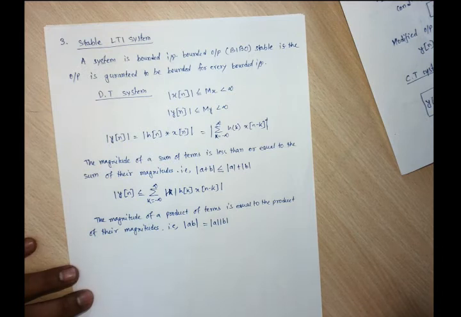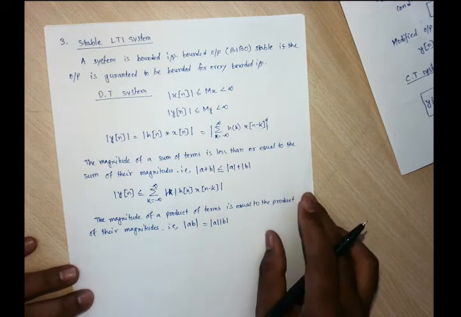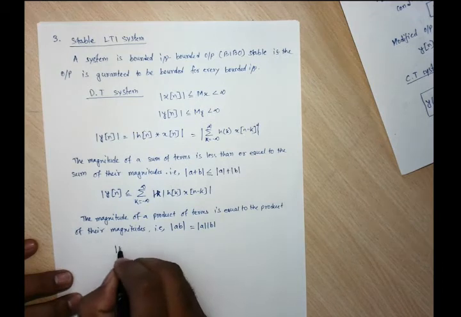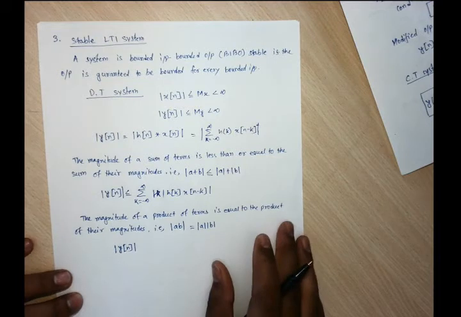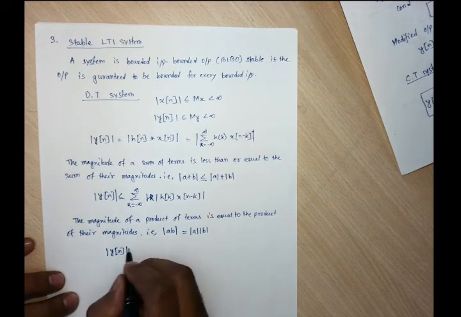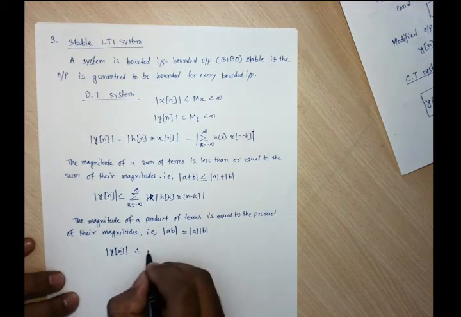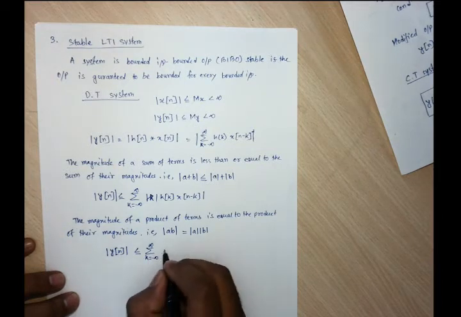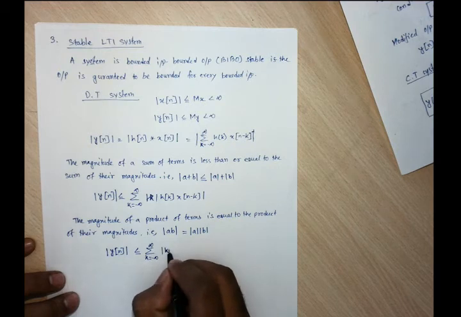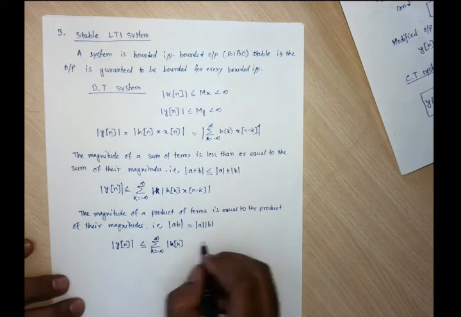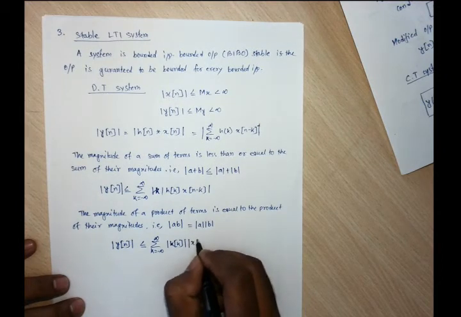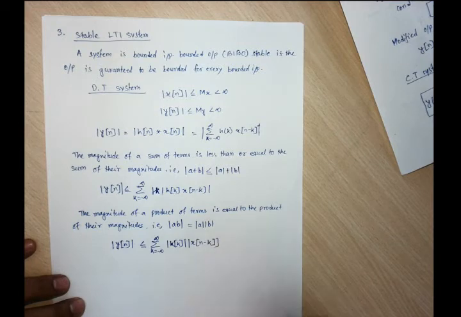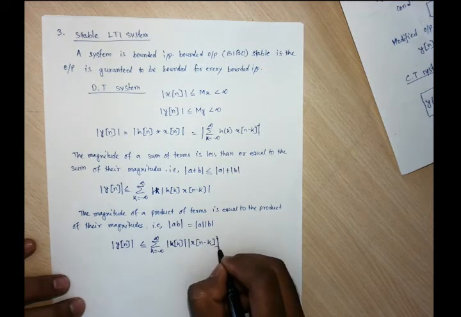So we can write the summation from k equals minus infinity to infinity of the magnitude of h of k multiplied with the magnitude of x of n minus k.